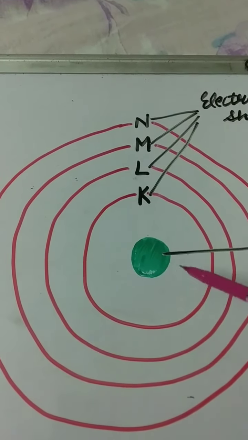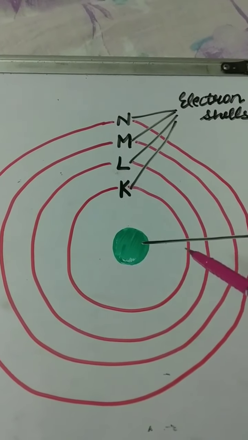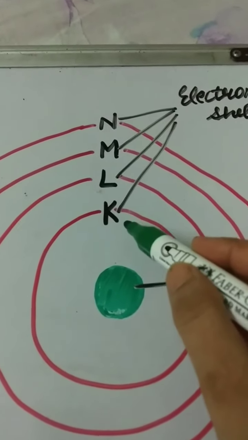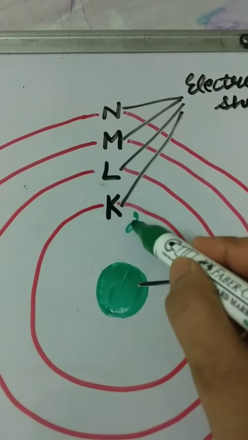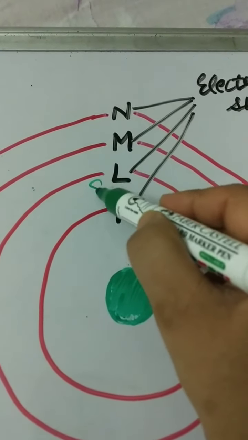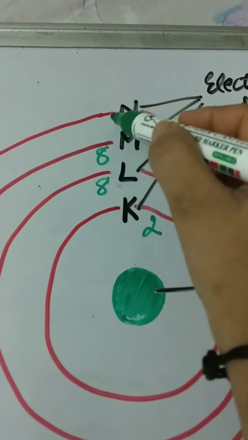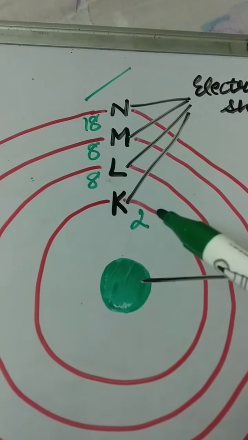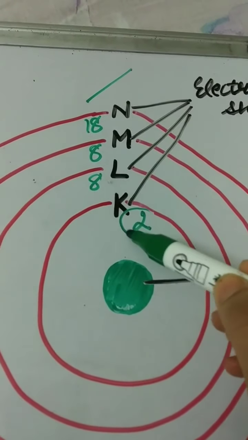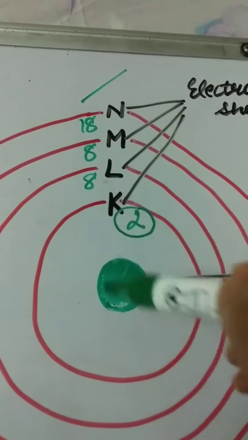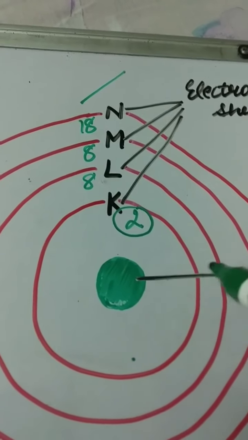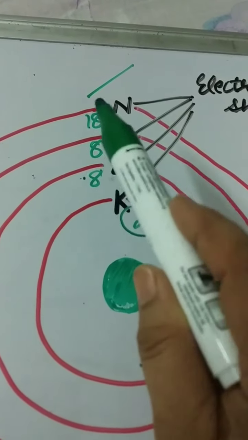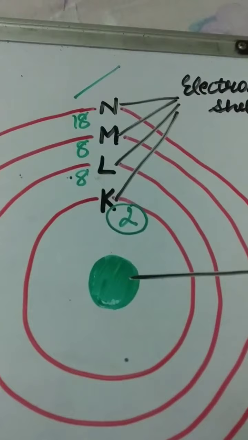In these shells, electrons are filled and follow some rules. The first shell has the capacity to fill 2 electrons. In second, 8, third, 8, fourth, 18 and so on. In this way, we know that the first shell can fill 2 electrons only, not 3. In L, it fills 8 electrons, not more than 8. Similarly with the other shells.